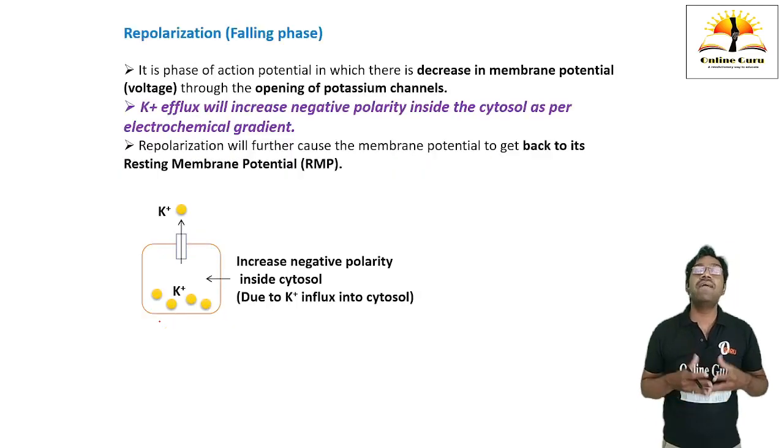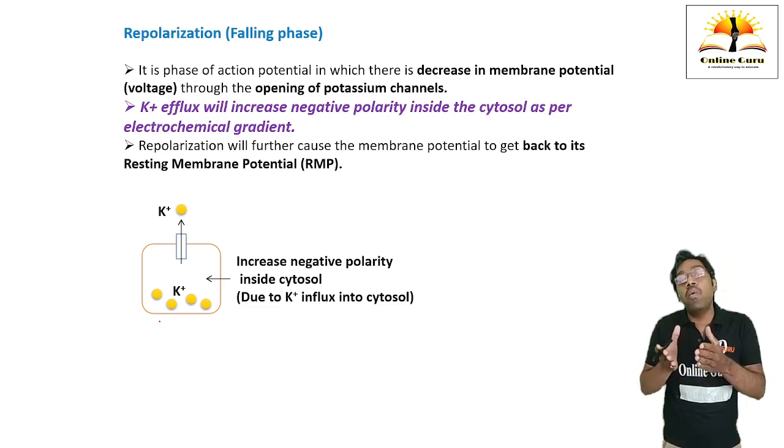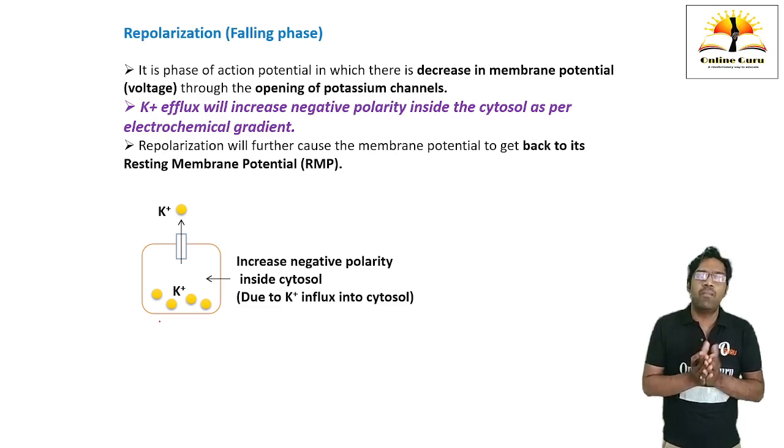Next phase is the falling phase, or it is also called as repolarization. In this phase, what will happen? There is a decrease in the membrane potential. There is a decrease in the voltage. Why it is so? It is because of opening of potassium channels. Potassiums are also having net positive charge.